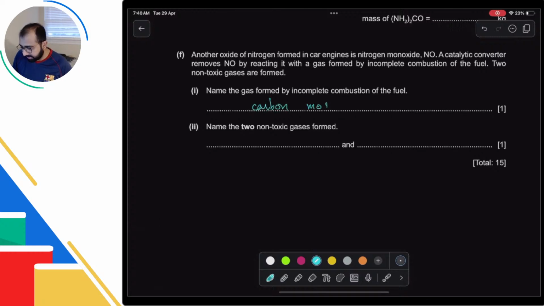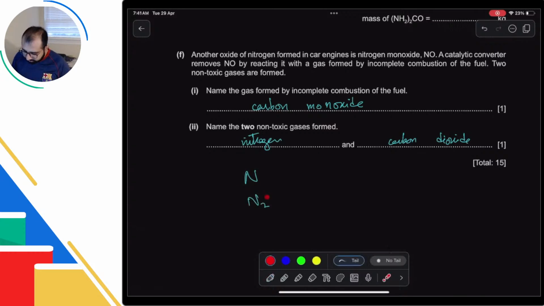And also this is name, so you must name it. Name the 2 non-toxic gases, nitrogen and carbon dioxide. Those are non-toxic gases that we should write about. If you write CO2 and NO2, you won't get a mark because they have asked you to name them. Similarly, if you write N instead of N2, that is also not acceptable. N2 is the gas, N is not the gas, it is just the symbol for the element. So you must name it, and you must name it fully. Okay.